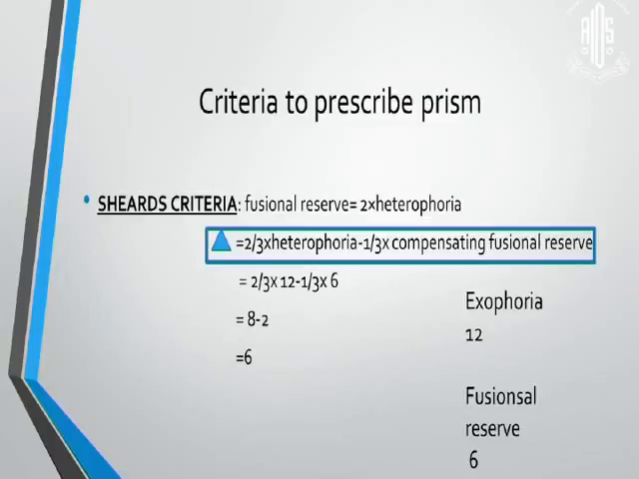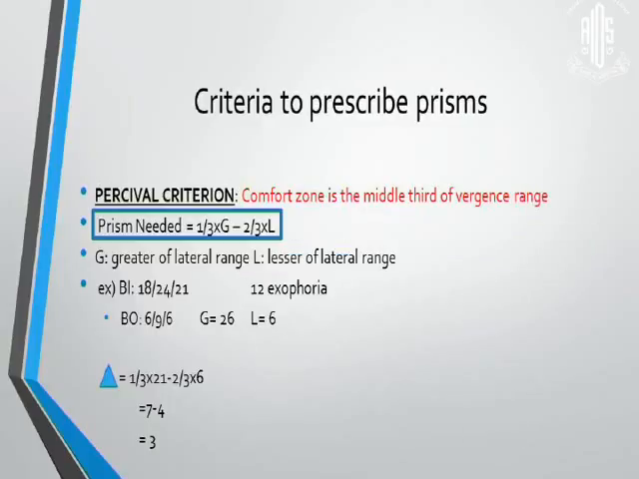Sheard's criteria is the first criteria, which says that you take 2/3 of your phoria, and you deduct 1/3 for the compensating fusional reserve. For example, if a patient has 12 prism diopters of exophoria and a compensatory positive fusional vergence is 6, according to the formula, you can give 6 prisms to the patient.